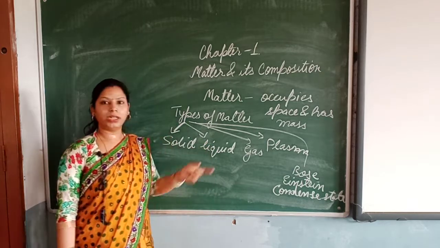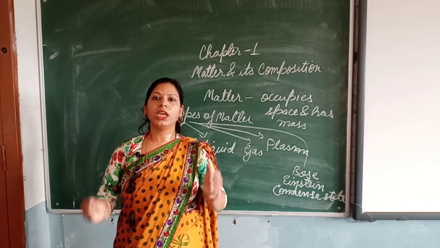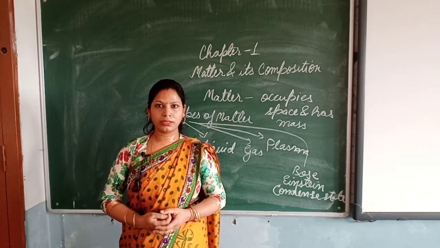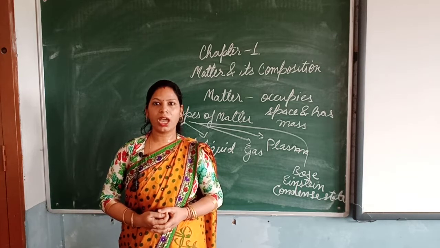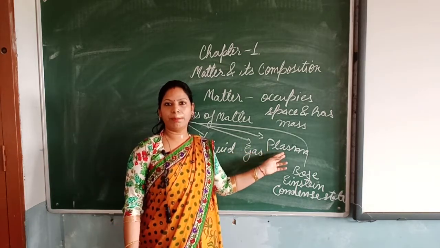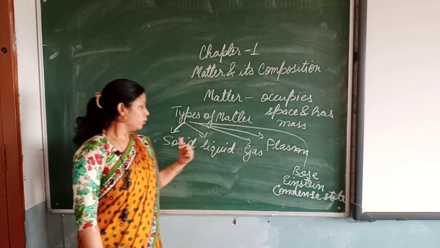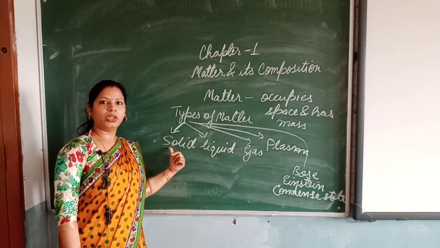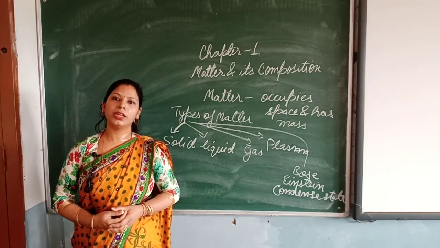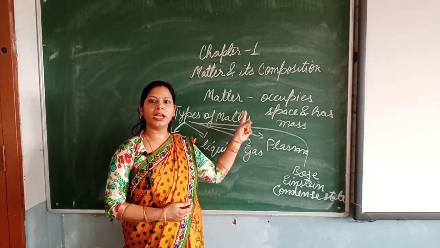Then the third one is gas. Air is filled in balloons. We can easily compress the balloons because the gas is not closely packed, and it flows in all directions. That is a gas. Then the particles on the sun and stars are the example of plasma state. So you have to read about 3 states of matter, solid, liquid and gas, relating with intermolecular force and intermolecular space.